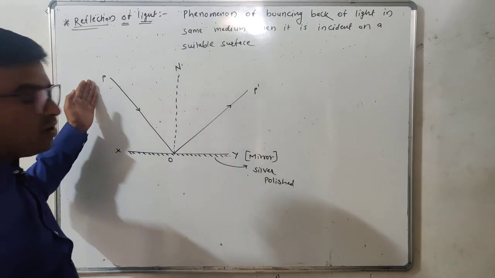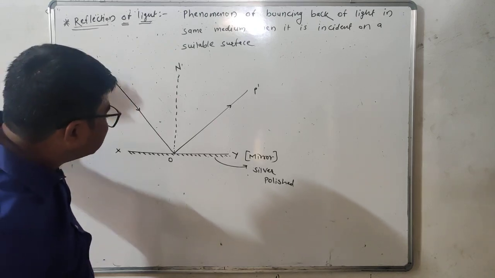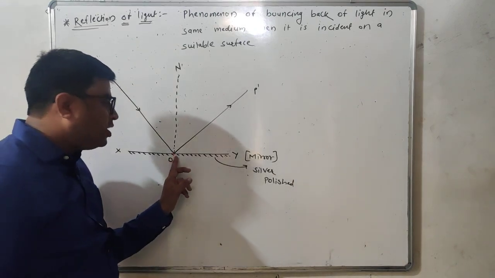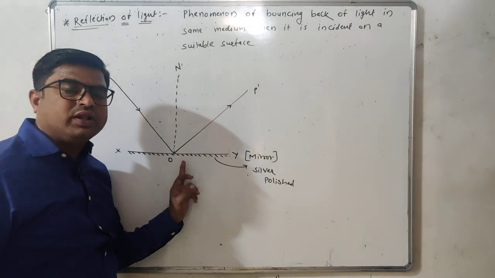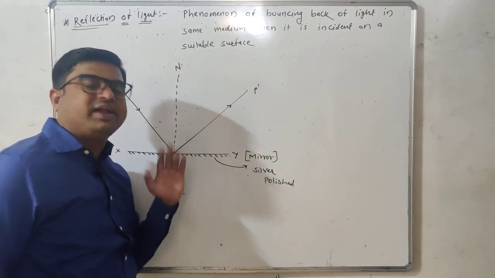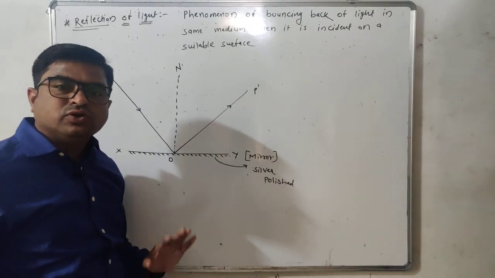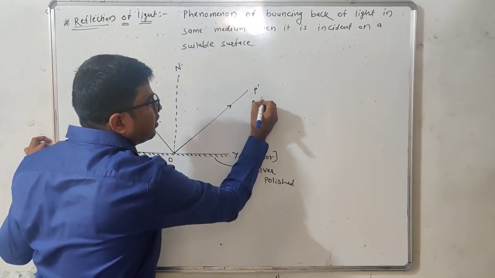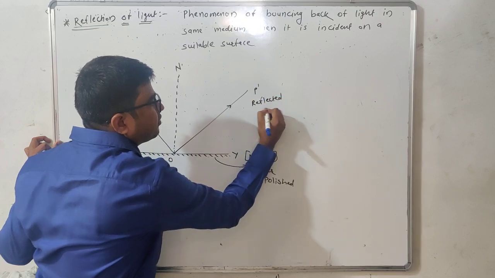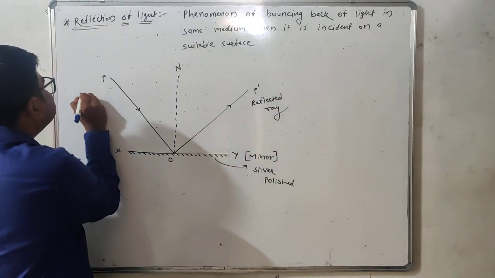Now when a ray of light P is incident on point O of the reflecting surface, this reflecting surface will divert or reflect the ray along the path OP dash, so that OP dash becomes the reflected ray and PO becomes the incident ray.